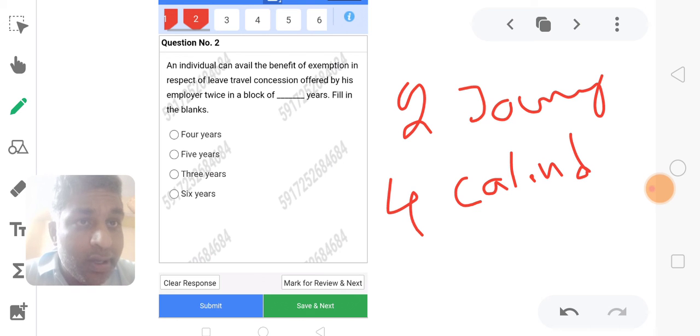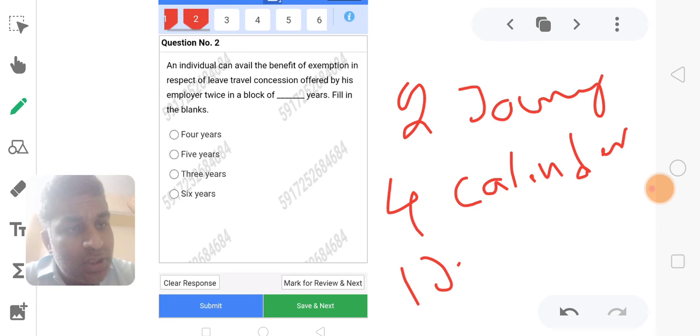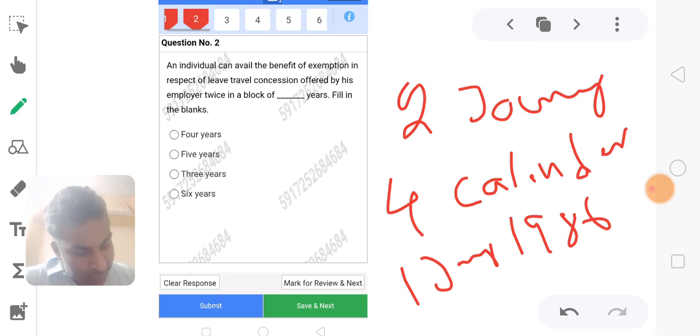So the employee is exempted for twice, as given by the employer. The block period commences from 1st January 1986, and the block period will be amended.